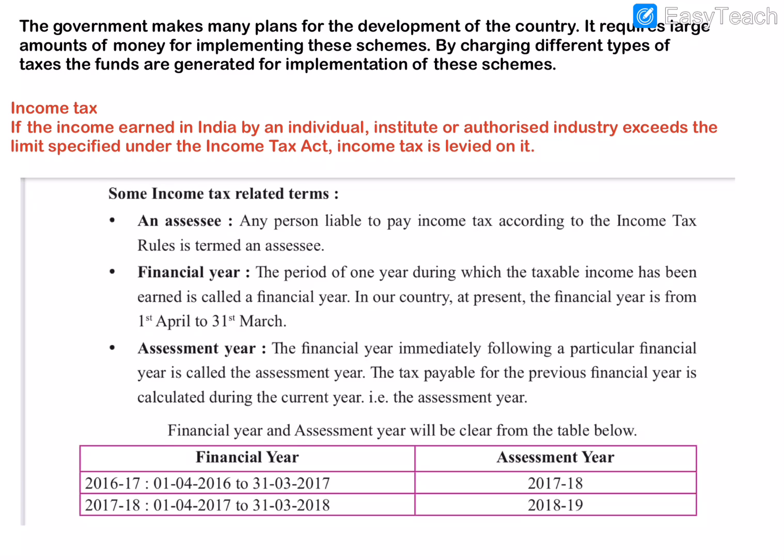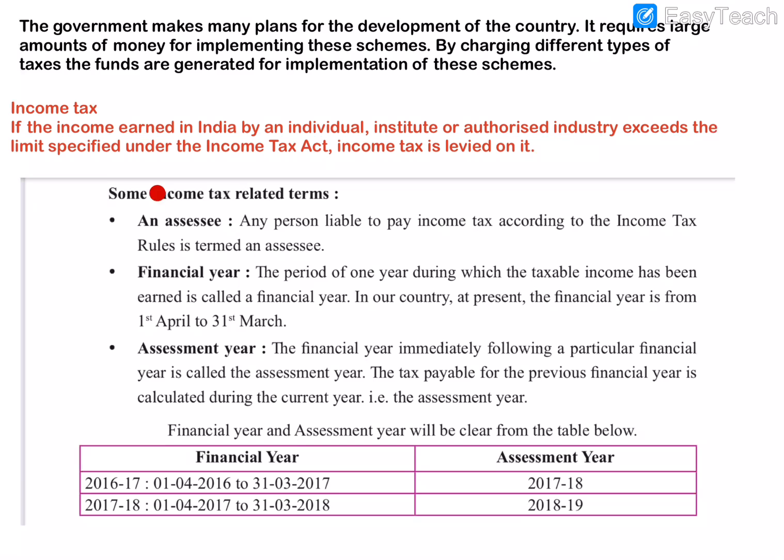So if the income earned by a person who lives in India, and it is not only a person, it may be an institute or an industry, exceeds the limit which the government set in the Income Tax Act, then income tax is charged from that person, institute or industry. So income tax means if the income or salary of a person exceeds the limit set in the Income Tax Act, then a specified percentage of tax is collected from that person.